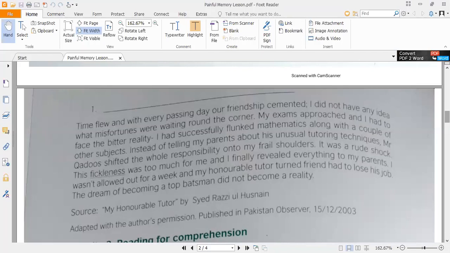So we can get another idea as well, that it is the teacher who is responsible for the construction and destruction of the students. Or we can say the teacher is responsible for the construction and destruction of a nation as well. It is in the hands of the teacher. Either he wants to construct the life of the students, or he wants to destroy or ruin the life of the students. So it is completely on the shoulder of the teacher.